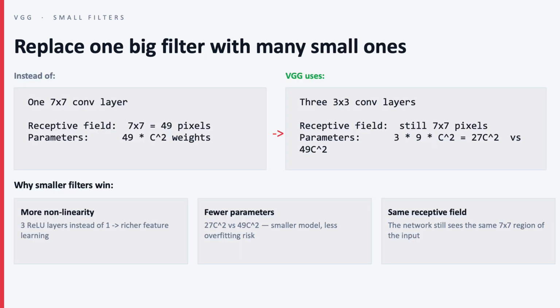VGG also showed why small filters are useful. One 7x7 filter uses 49c² parameters, but three of the 3x3 filters use only 27c². So we get a similar effective viewing area with fewer parameters and more nonlinear steps in between.